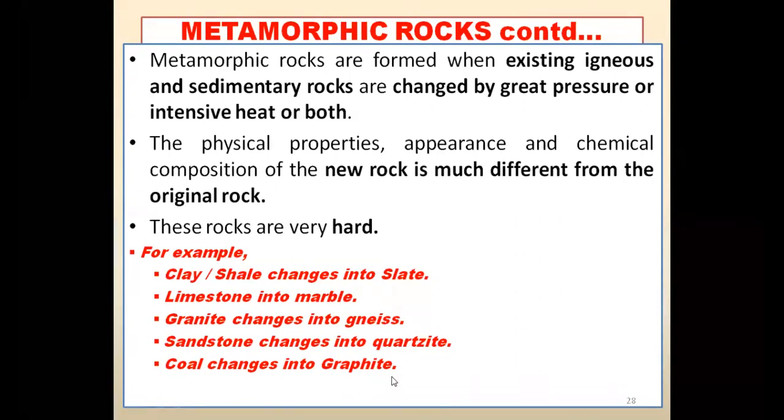Coal changes into graphite, and that graphite you use in your pencil for writing work. So coal changes into graphite, sandstone changes into quartzite, granite changes into gneiss. These are examples of metamorphic rocks.